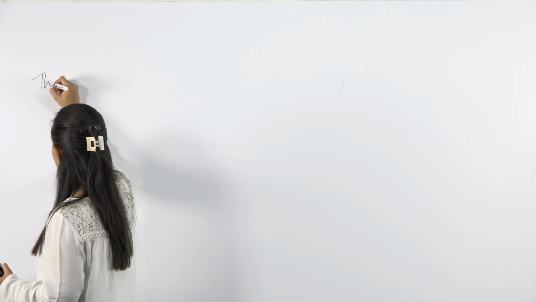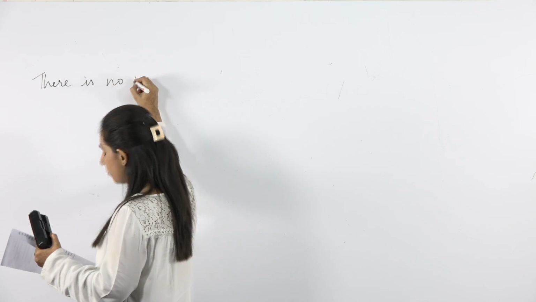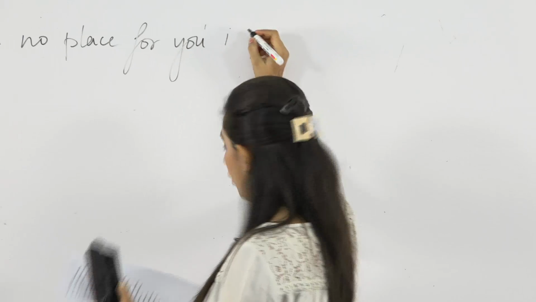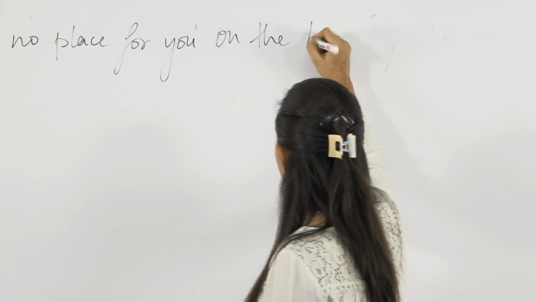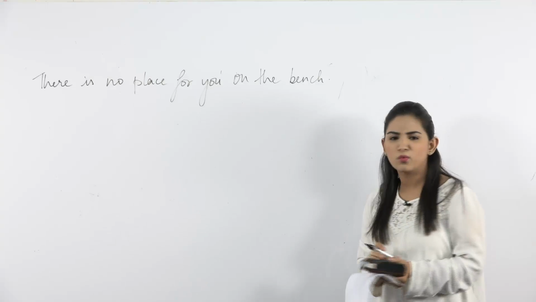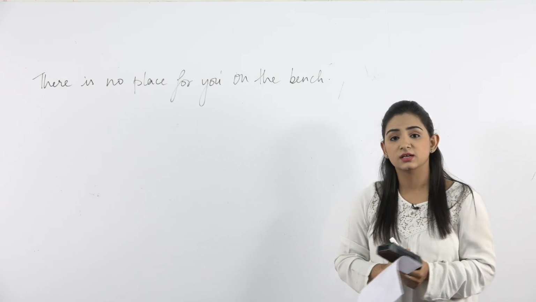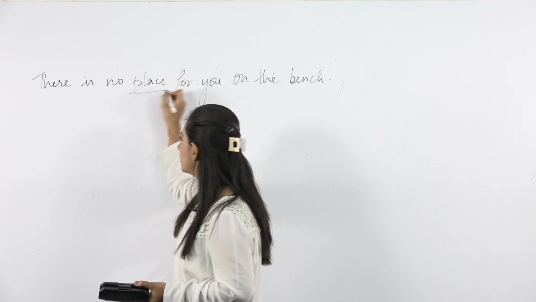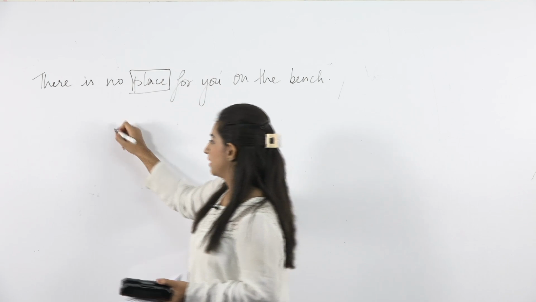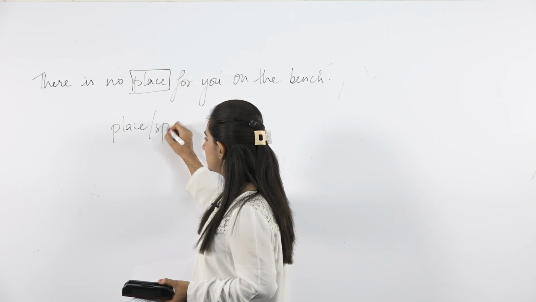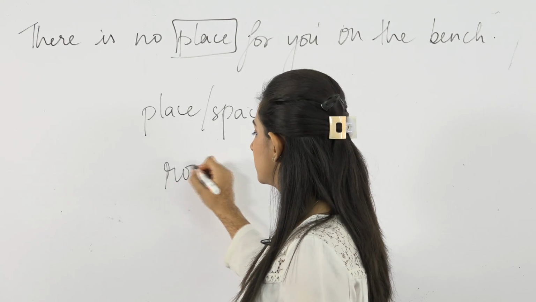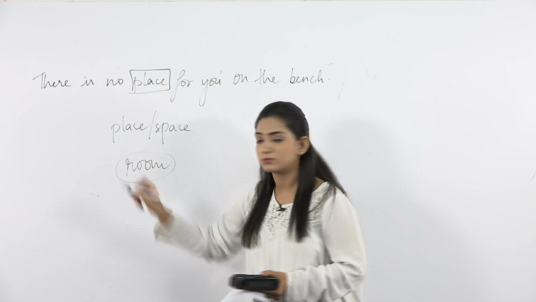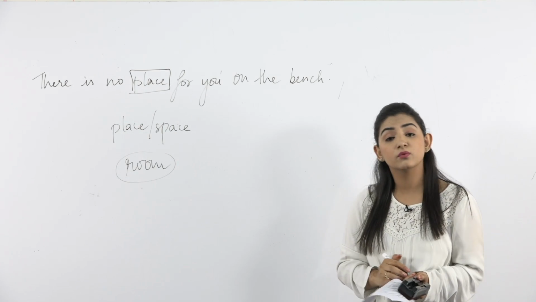Now let's move further. Next is, there is no place for you on the bench. Now tell me, what is the difference or what is the error in the sentence? There is no place for you on the bench. Now in this sentence you can see a word written place. If I ask you, what is the difference between place, space, and room? Where do we use place or space and where do we use room?